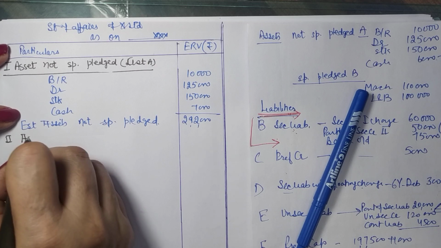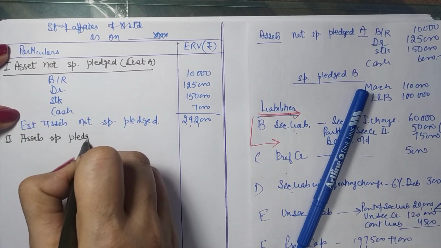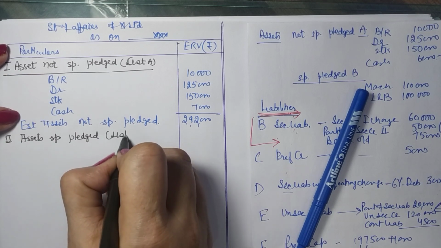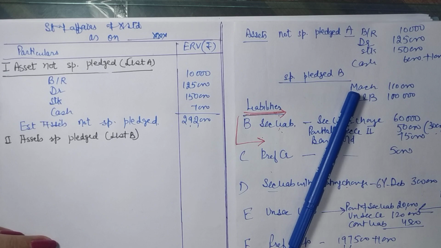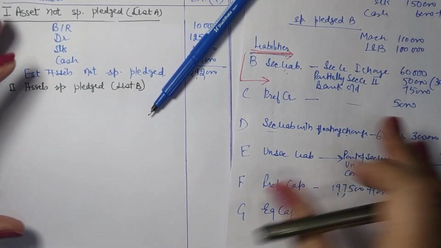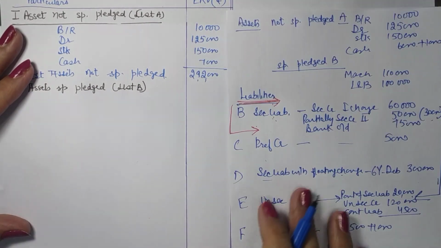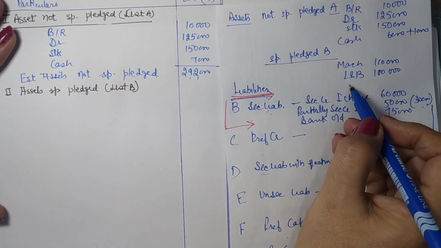Second category is for assets specifically pledged, that is list B. Now as per our work, we have already made a preliminary statement. So we know that these are the assets which are not pledged, and which are specifically pledged.